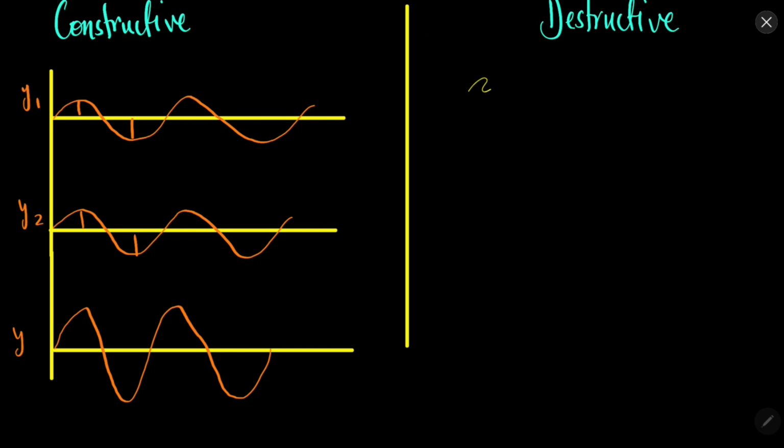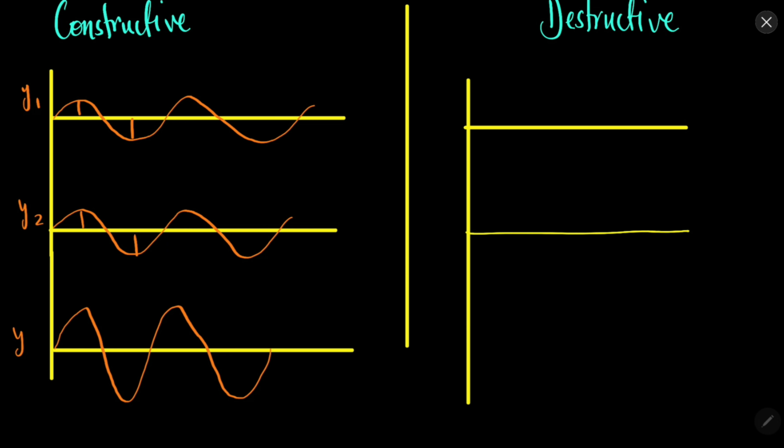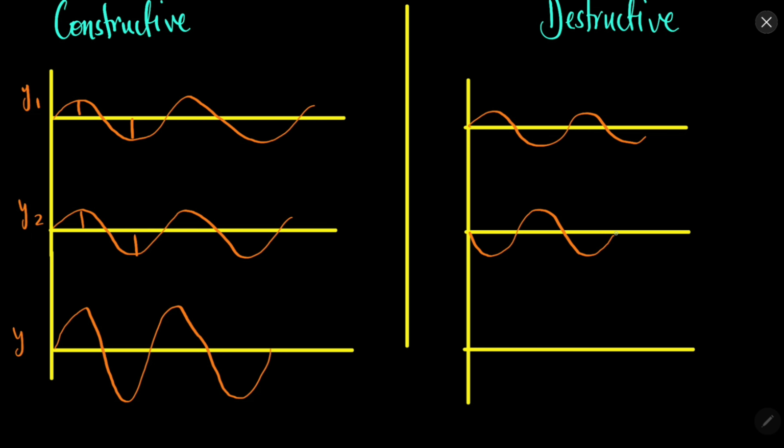Now what happens in the destructive interference? In destructive interference we will have a situation in which the light waves are in opposite phase. Here the phase is the same. Let's say one light ray is like this, so the other light ray will be like this.